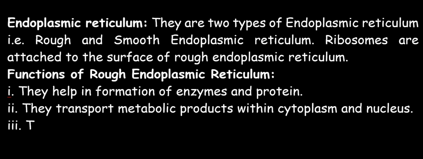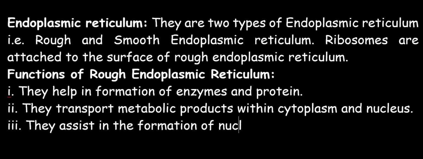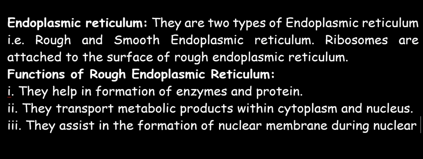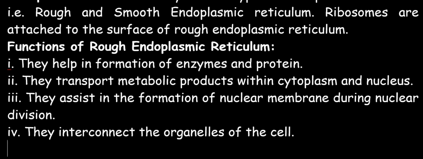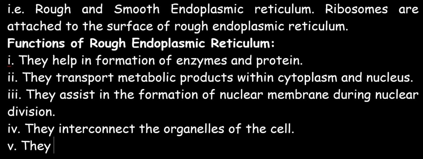Three, they assist in the formation of the nuclear membrane during cell division and during nuclear division. Four, they interconnect the organelles of the cell. And five, they provide a surface for the attachment of ribosomes.